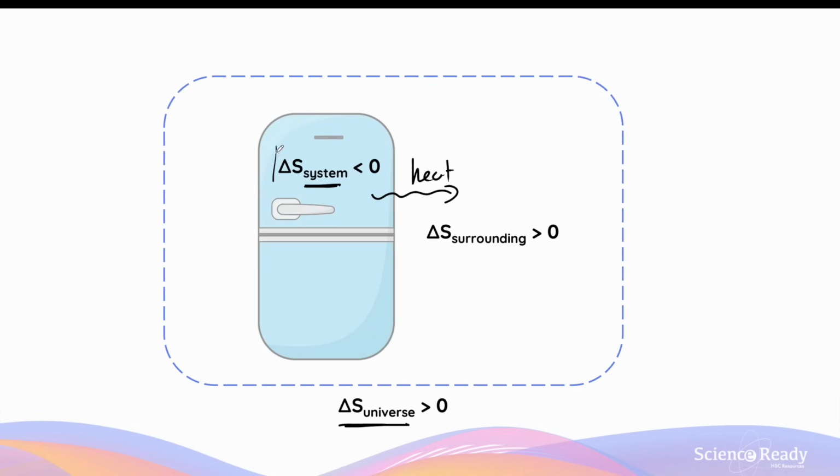So even if the entropy change of the refrigerator itself is negative, that is, it decreases, the entropy change of the surrounding must be positive and specifically must be greater than the magnitude of entropy change of the system itself, such that when you add the positive entropy change of the surrounding to the negative change of the entropy of the system, you should still get a positive change of the entire universe, such that it will be consistent with the second law of thermodynamics.